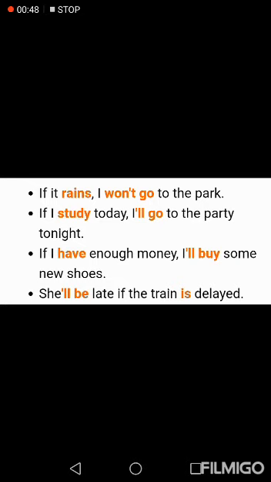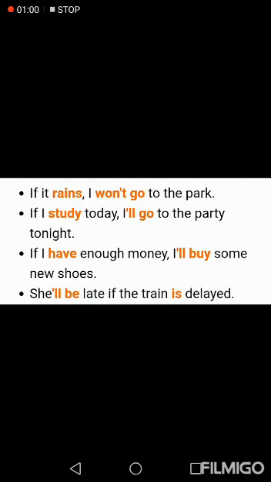Four: She will be late if the train is delayed. She will be: here it is the opposite, first we put will plus infinitive verb, and then the if plus simple present. She will be, will plus infinitive verb. We don't use the comma here. If the train is delayed, the train is it, so we use is as simple present, and delayed is an adjective here.